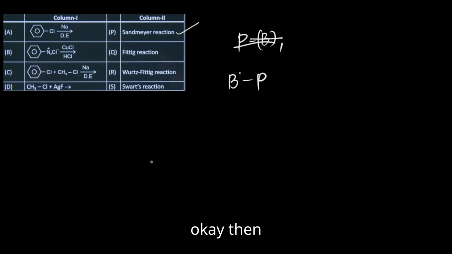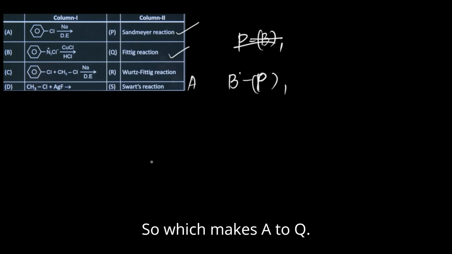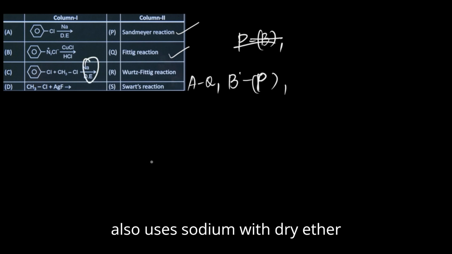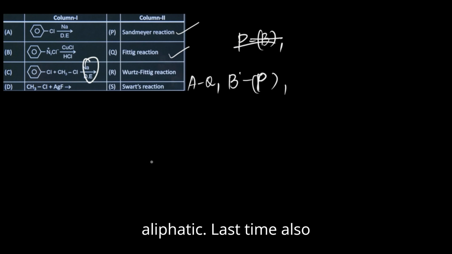Then you can go with A, that is sodium with dry ether. That is none other than the Fittig reaction, which makes A to Q. Then the third one also uses sodium with dry ether, where one is aromatic and another one is aliphatic.